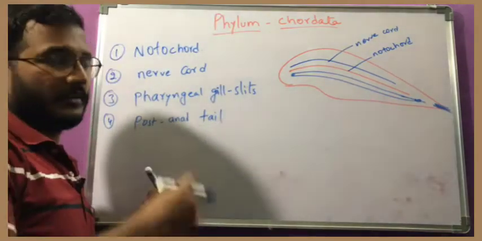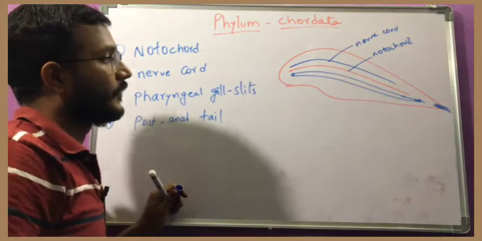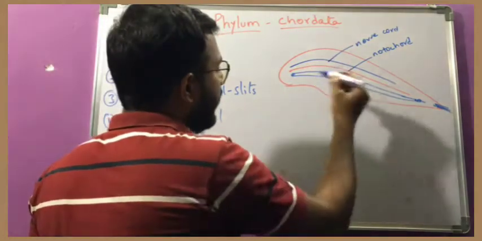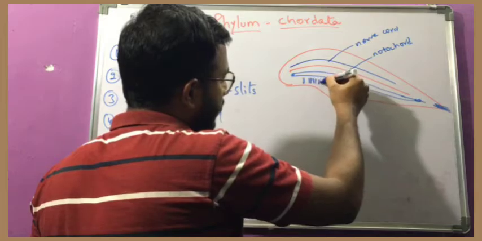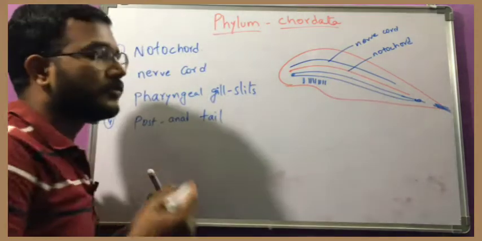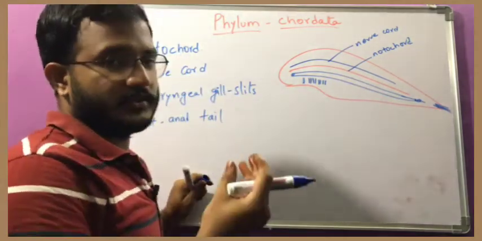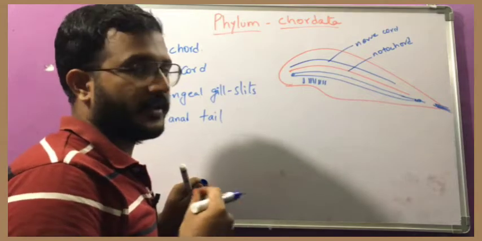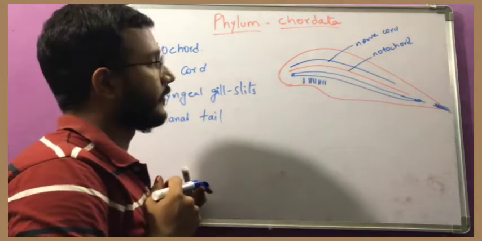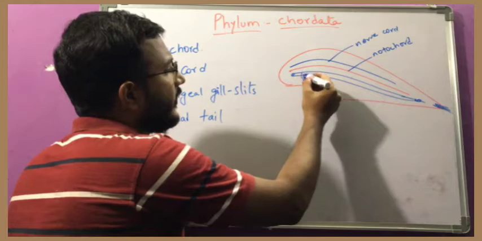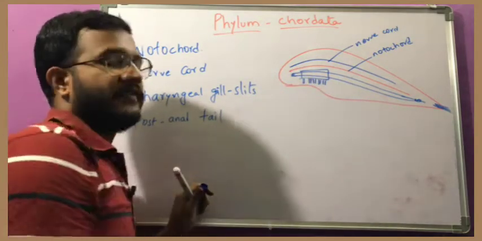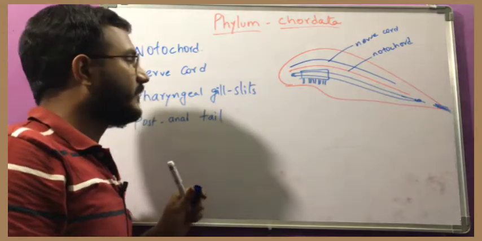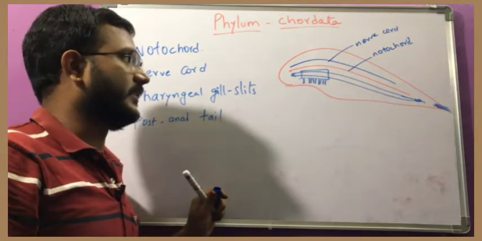That is not important here. Outside, it has gill slits like openings. Through these it will take in oxygen gases, so for the respiratory function, gill slits will be there. They originate near the pharynx region, the oral cavity and pharynx. That's why they are called pharyngeal gill slits.